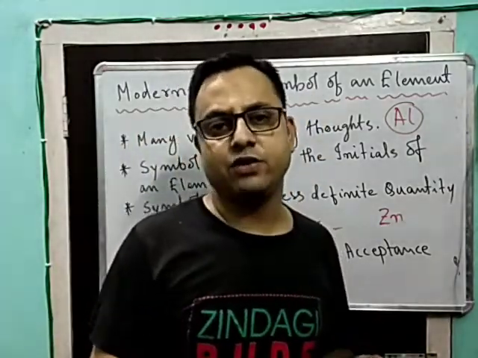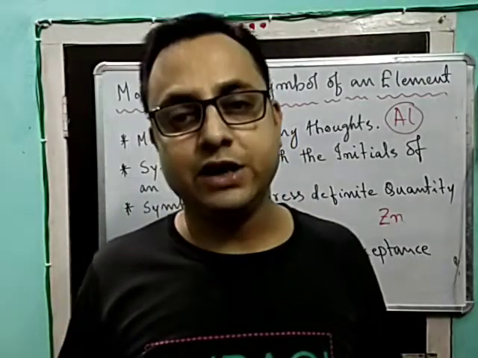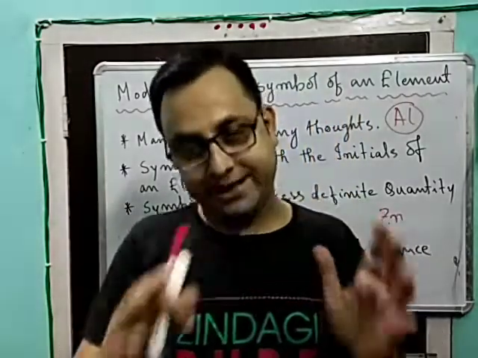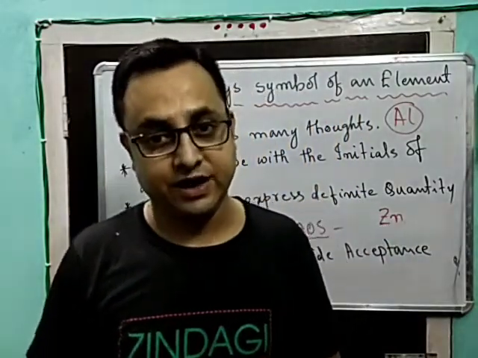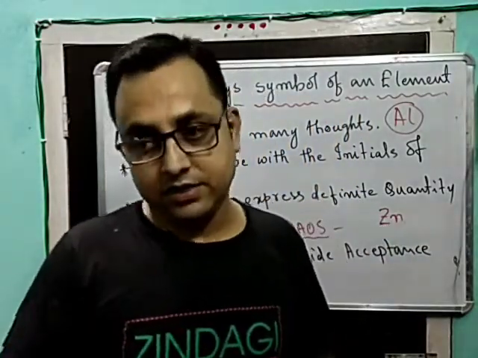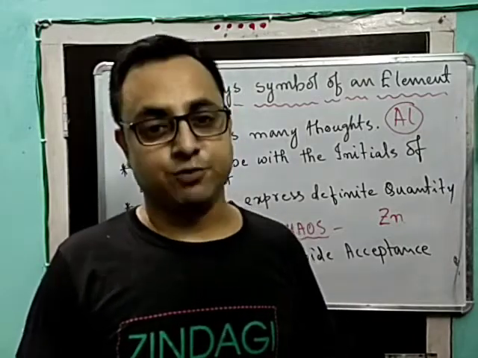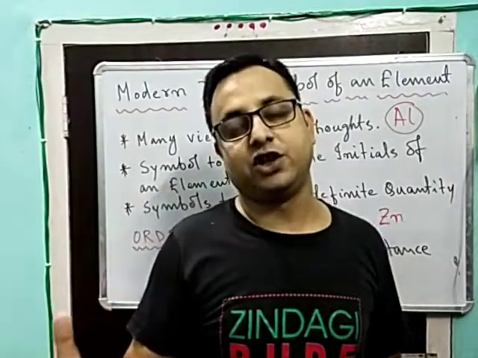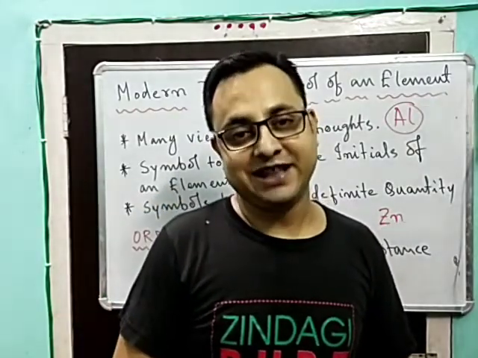These are things that we need to understand and focus on in order to understand the practical aspect of atomic theory. In the coming days, I shall be coming with many more videos to explain the vivid structure of the atom. So till then, thank you.